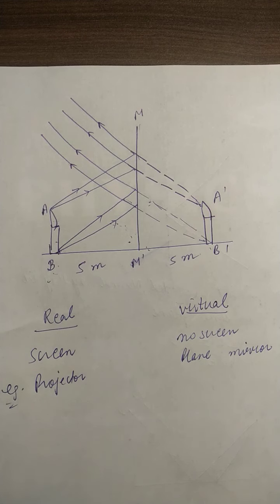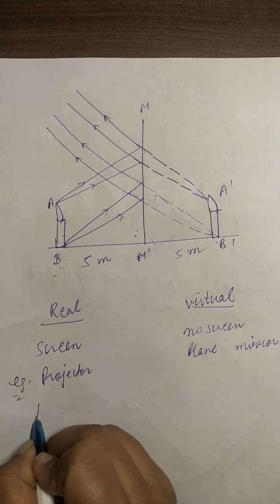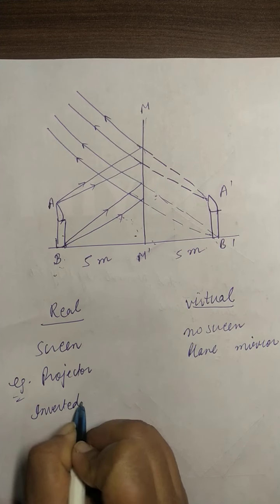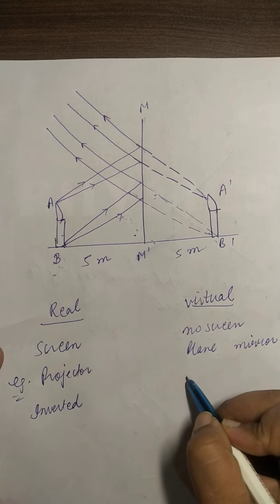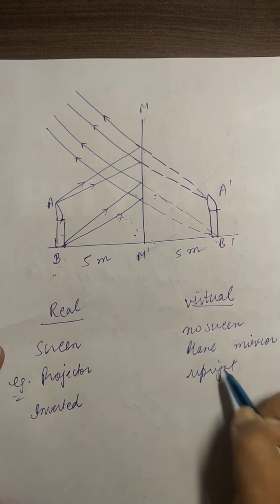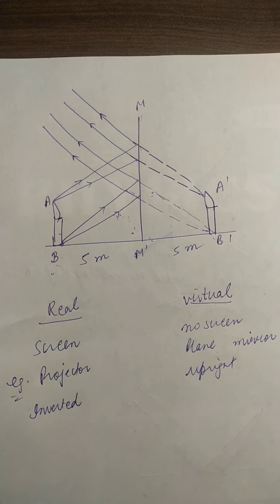The real image is always upright. Okay, sorry, it is not upright, it is inverted, it will appear upside down to us. Right? A virtual image is always upright. Clear? So these are the differences between real and virtual image. Today we'll do this part only. Next part we'll finish in the next class. Thank you.